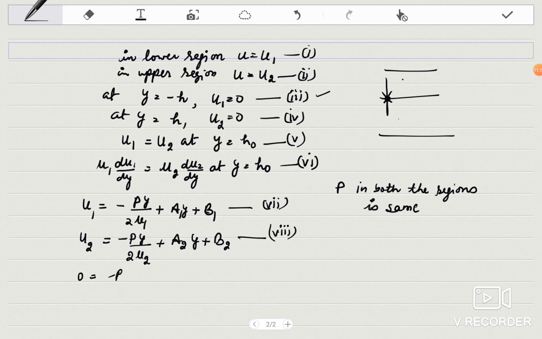So it will be minus p h square upon twice mu1 plus a1, it would be a1 h, but y is equal to minus h, so it would be minus a1 h plus b1.